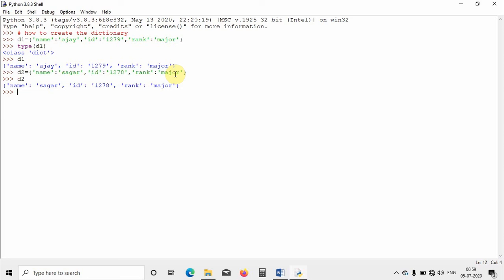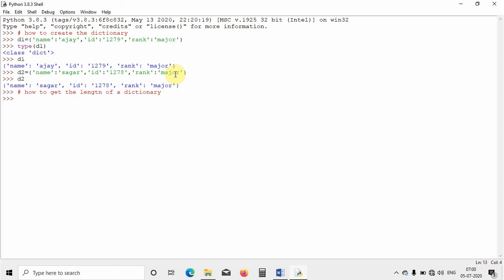If you want to get the length of a dictionary, there is a universal function for this. So we are seeing how to get the length of a dictionary.